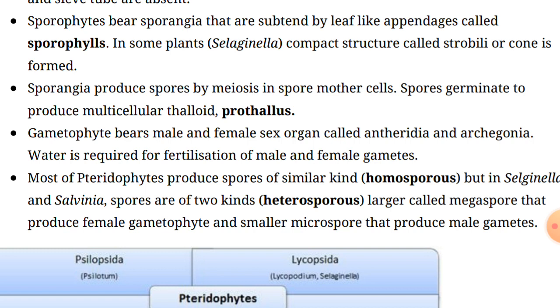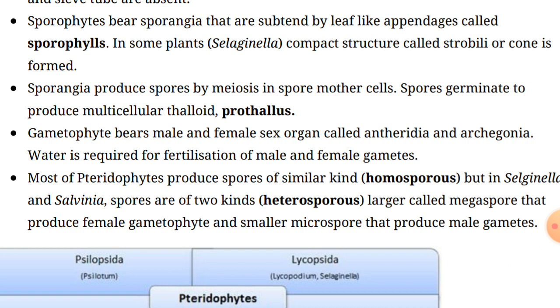If we talk about the sex organs in the pteridophyte plants, especially in such conditions the gametophytes bear male sex organs called antheridia and female sex organs known as archegonia. The antheridium is always surrounded by a single-layered jacket. But the archegonium is a flask-shaped structure which is partly immersed, sunk inside the tissue.